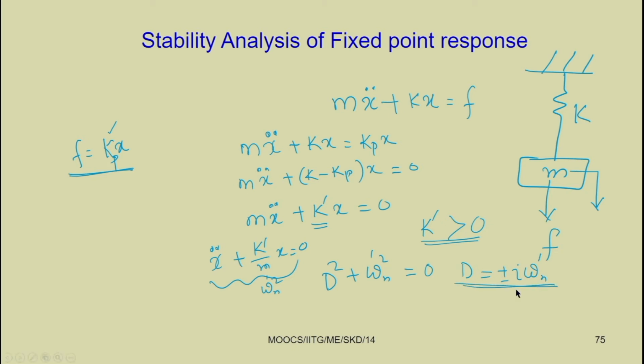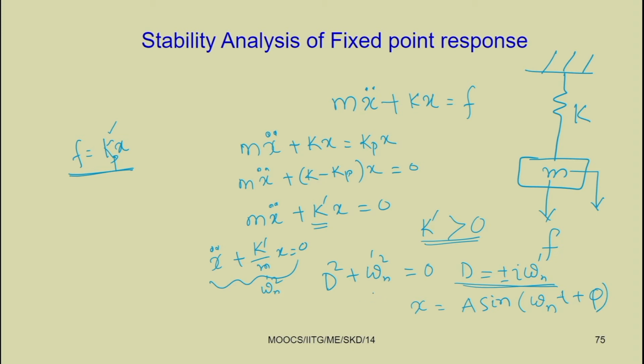So, the solution x can be written as a sin(omega n t plus phi).